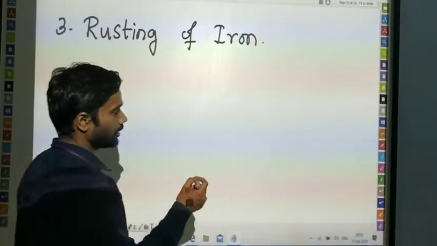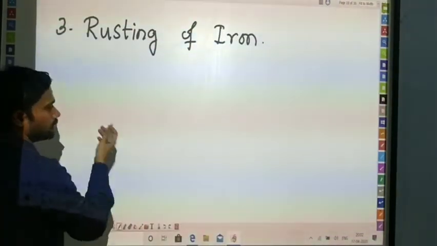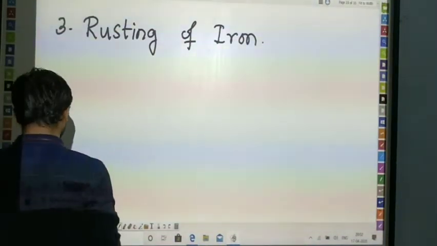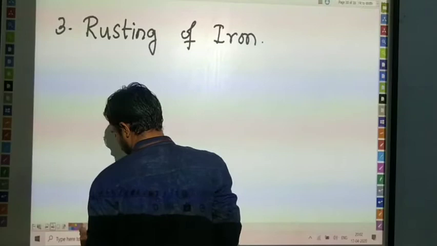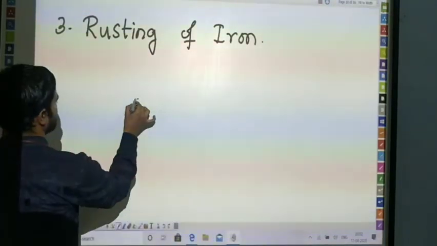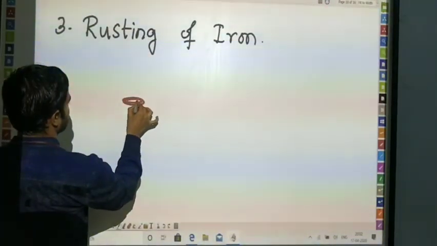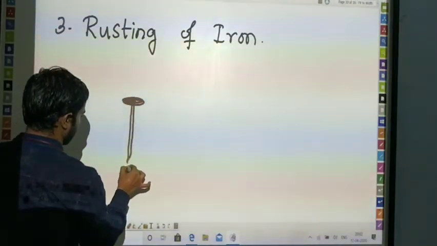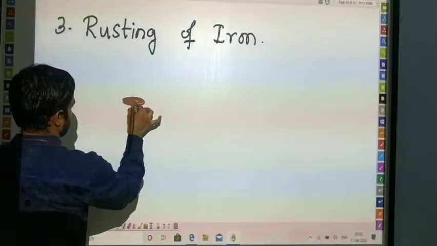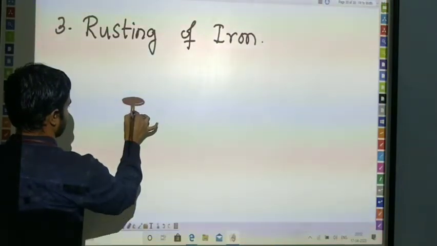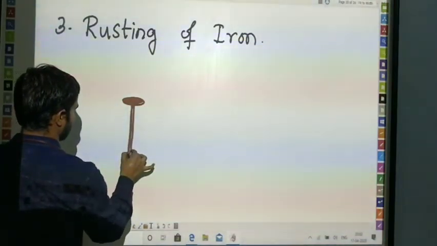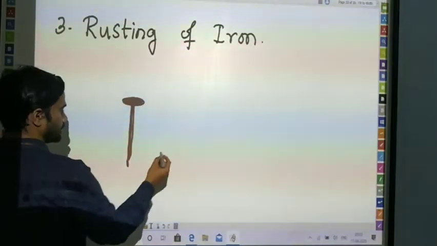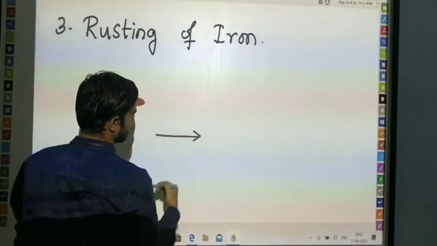Rusting of iron. Iron usually has shiny parts and has color around. If I consider a nail like this, I am using a nail here.